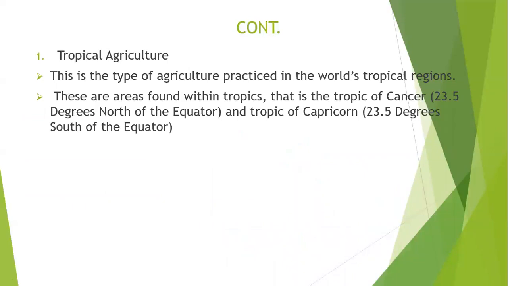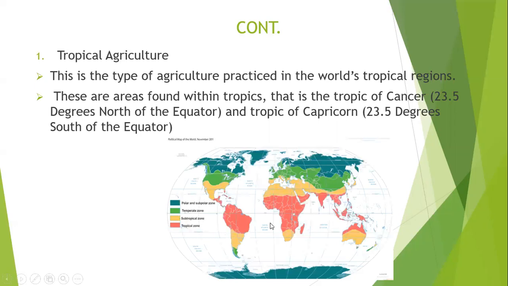Now, here is the definition. We are saying tropical agriculture is the type of agriculture practiced in the world's tropical regions. Now, these are areas found within the tropics, that is the Tropic of Cancer, 23.5 degrees north of the equator, and the Tropic of Capricorn, 23.5 degrees south of the equator, just like I indicated to you earlier.